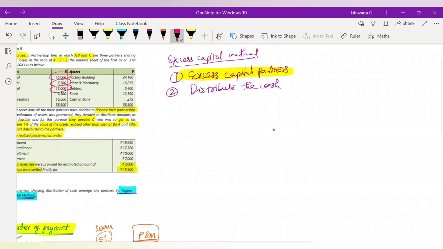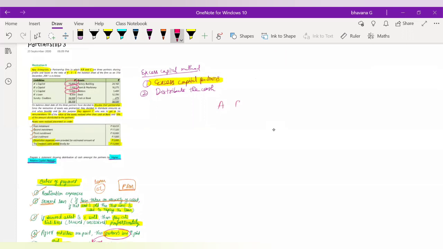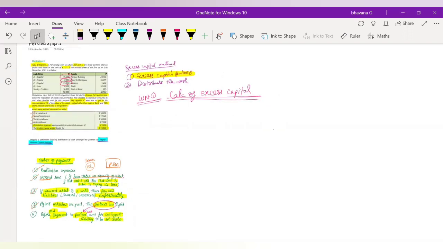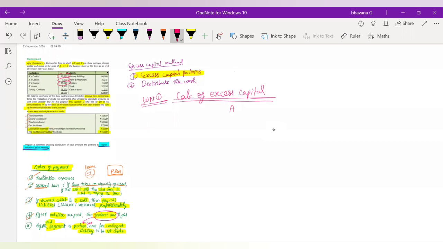So first let's write that. We'll write A, B, C. Yeah, we'll write working note 1, calculation of excess capital. Okay, just start writing with me, you will understand. In the calculation of excess capital, see, you have 3 partners, A, B, C. The balance of A is 15,000, the balance of B is 7,500 and the balance of C is 15,000. But their profit sharing ratio is 4:3:3.